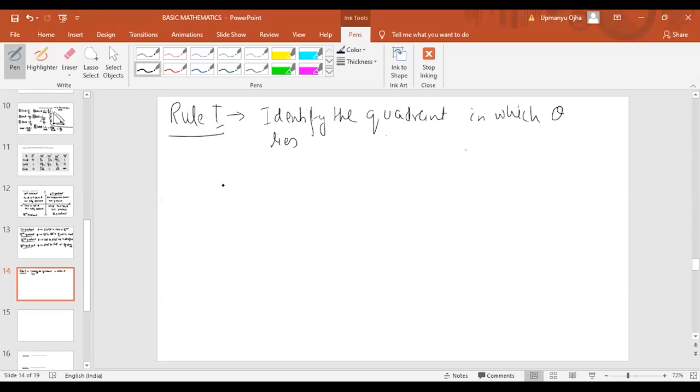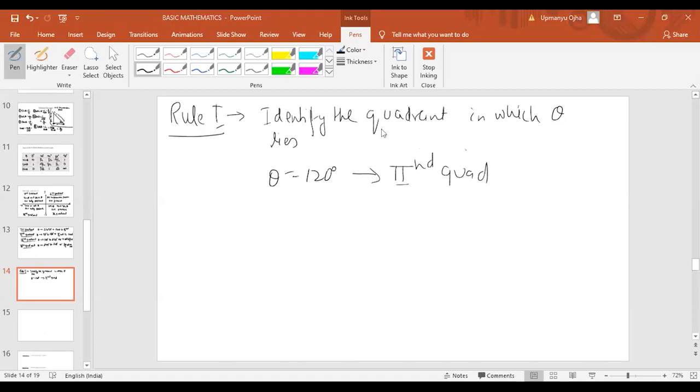Like, if I give you one example here, if theta is 120 degrees, in which quadrant should it lie? It should lie in the second quadrant.